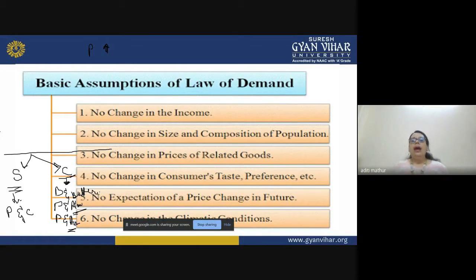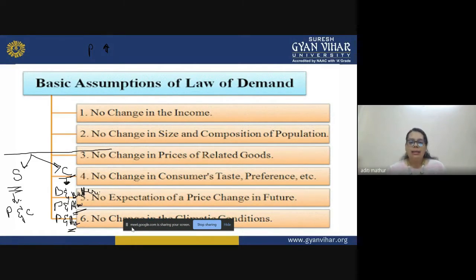But if on the other hand in the future the prices will dip down, you will stop buying the product right now and you will say when the prices are down I will buy at that time because I will be in profit in that situation, right? So consumer psyche changes if there is a change in the future price. So that's why we are assuming that there are no expected changes in the future related to the price of the product. And then we study the relationship between the price of a commodity and the quantity demanded.